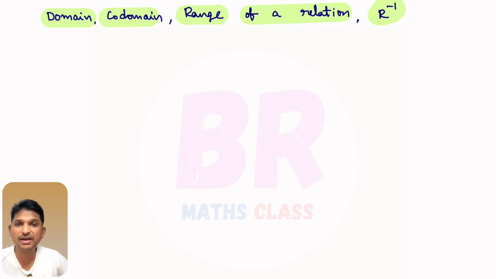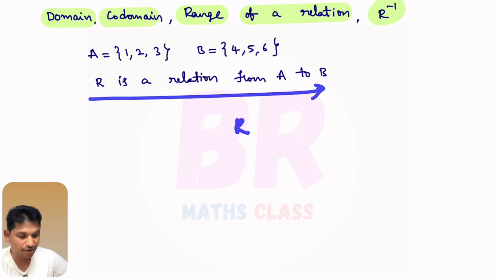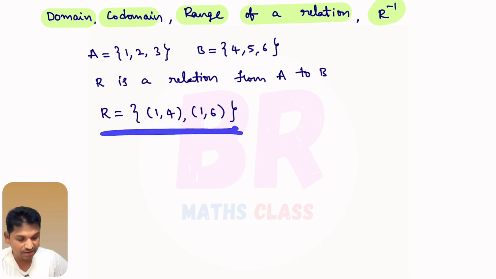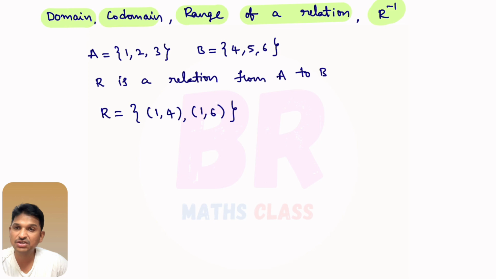First, I'll take one example. I'll take two sets, set A as {1, 2, 3}, set B as {4, 5, 6}. Suppose R is a relation from A to B. You know R is a relation from A to B means R is a subset of A cross B. You can see this is the relation I consider from A to B. Like that, so many relations we can form. I just consider one relation from A to B.